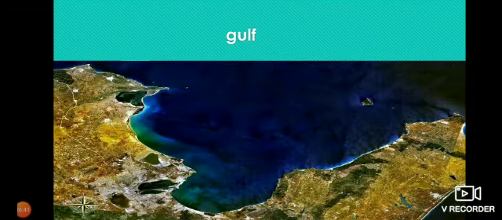Next, we move to another landform, that is Gulf. What do you mean by Gulf? A Gulf is a water body almost completely surrounded by land with a very narrow mouth. So, what is a Gulf? A Gulf is a body of water almost completely surrounded by land with a very narrow mouth.